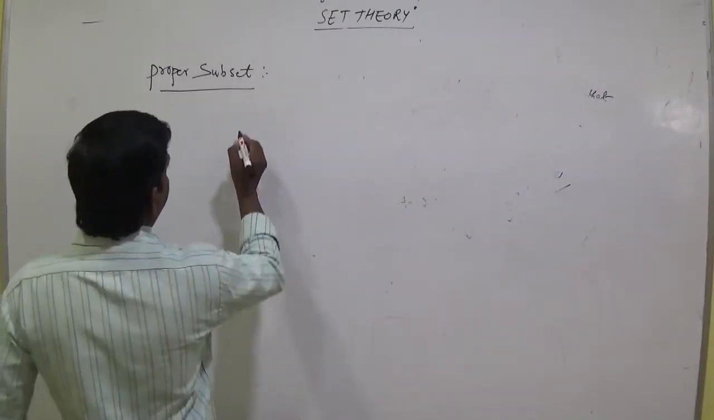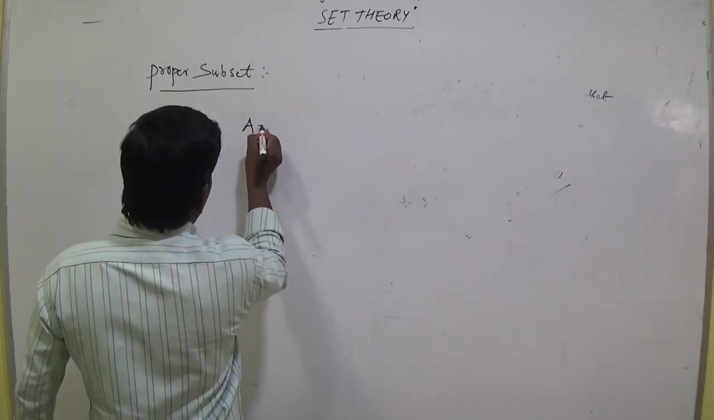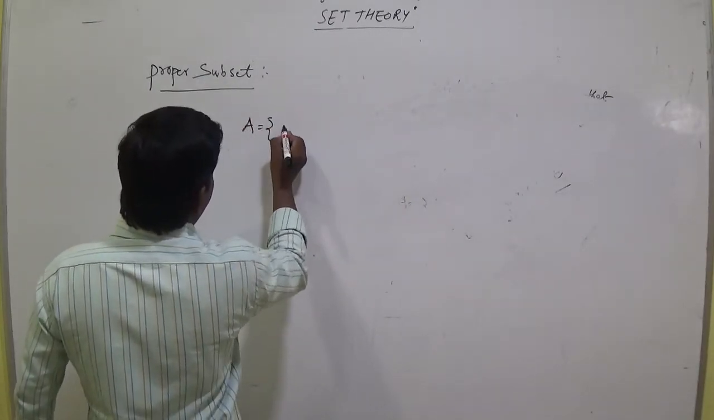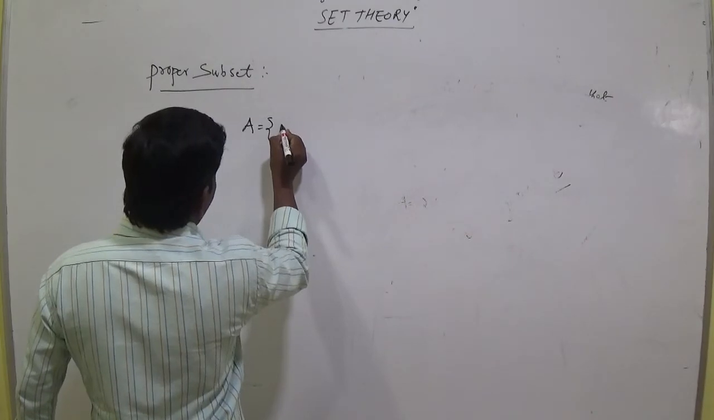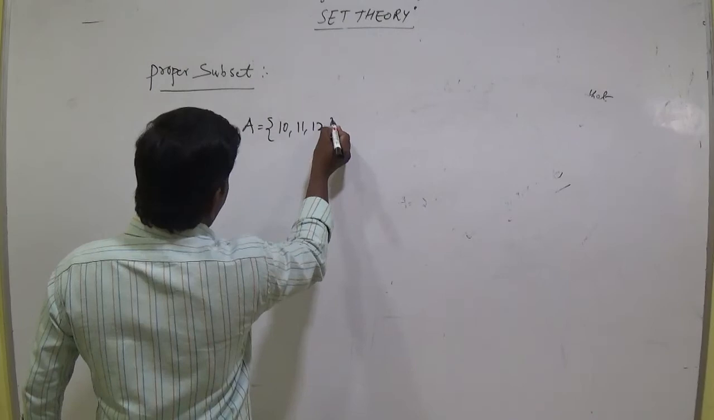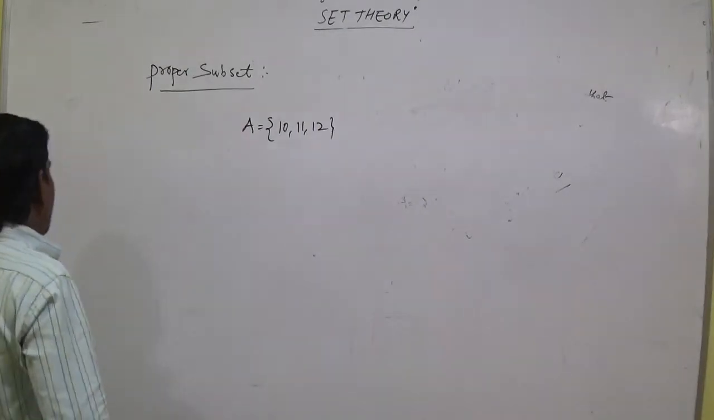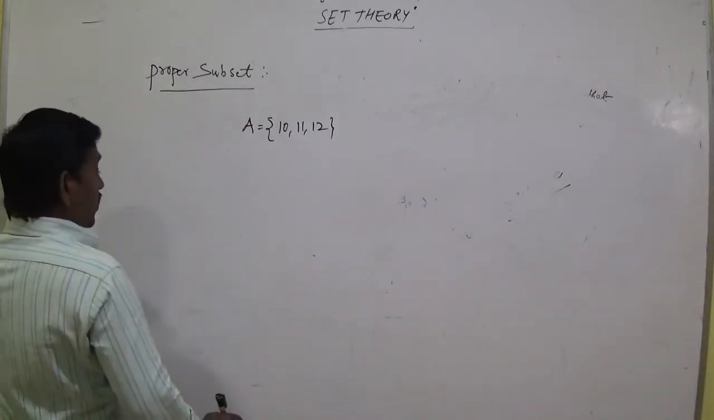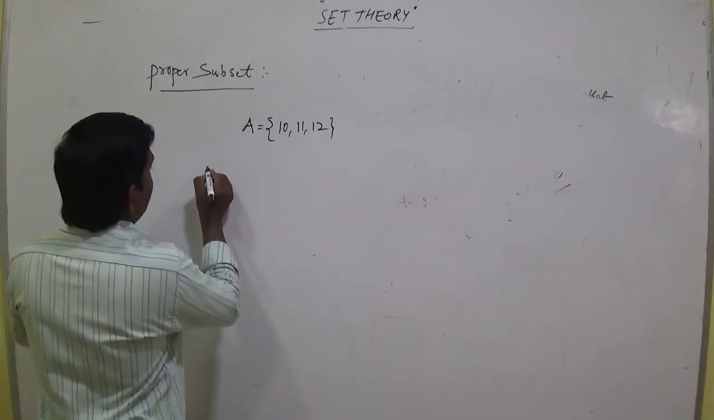For example, A equal to {10, 11, 12}. Write the proper subsets.